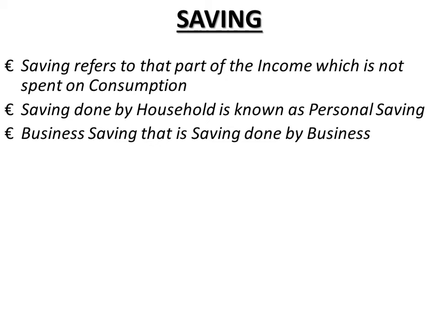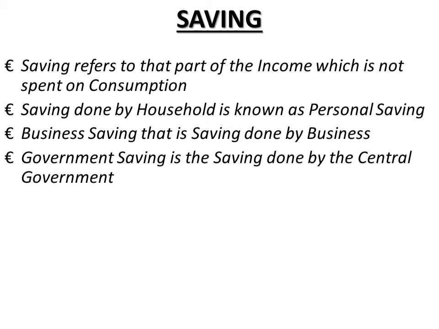For these two reasons, the businessmen retain a certain part of their profit, and this is known as business saving. Then government saving is the saving done by the central government, state government, local authorities and public corporations. Government saving is achieved mainly through a budget surplus. And what is a budget surplus? That is when the government revenue is exceeding government expenditure. That is what you mean by a surplus budget.